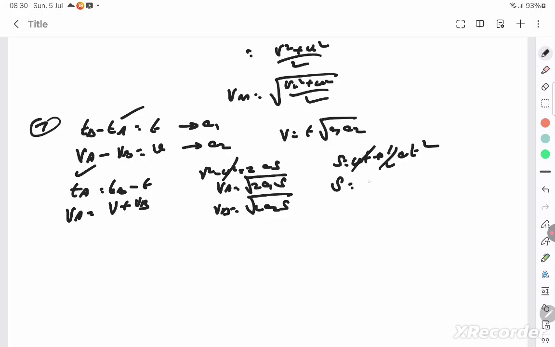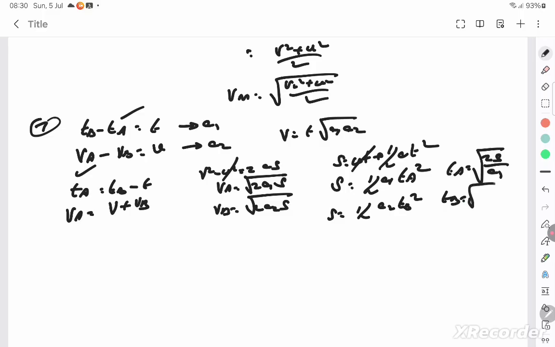Distance travelled by the first car is half into A1 into time taken by A square. And from this, time taken by A is root of 2S by A1. And S is equal to half, same thing, half A2 TB square. TB is equal to root of 2S by A2. You know specifically what TA and TB are. You know what VA and VB are.